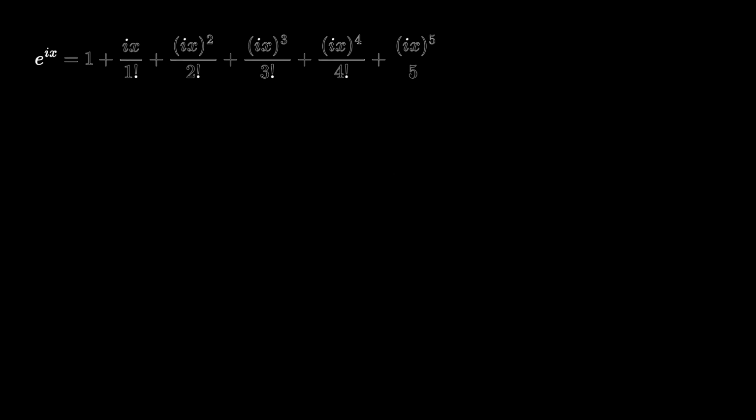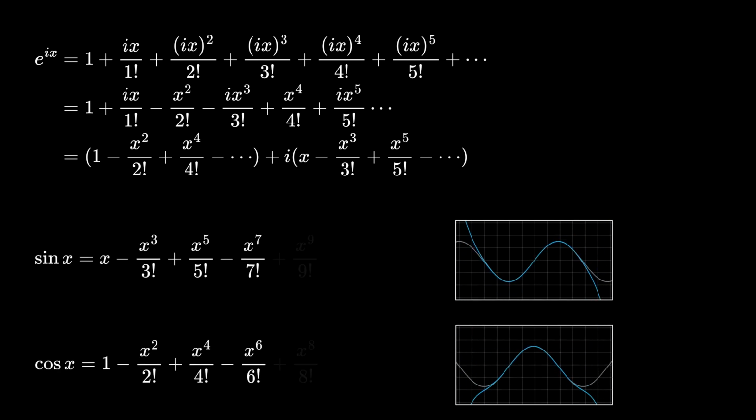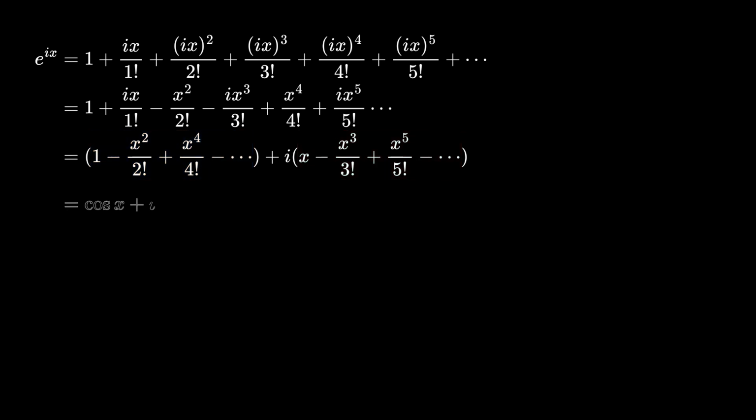Now, let's explore the exponential term e^(it) that has been central to these animations. What exactly is this number? To understand it, we'll start by looking at how e^(ix) can be expressed as an infinite sum. This type of expression is called a series. Similarly, the sine and cosine functions can also be represented as series. If we compare the series for e^(ix) with those for sine and cosine, we can see that the terms of e^(ix) include both the series for cosine and sine. This means that e^(ix) is equal to cosine x plus i sine x.